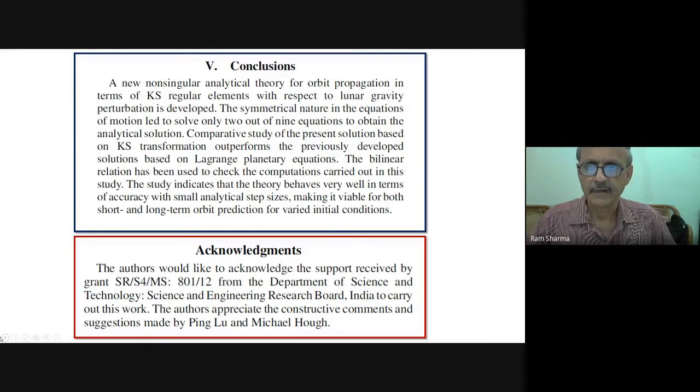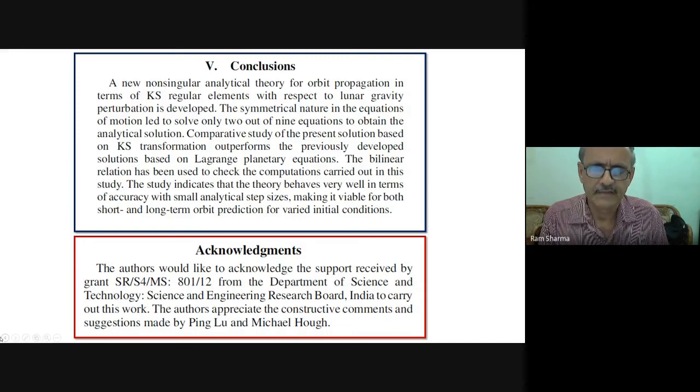The symmetrical nature of the equations of motion led us to solve only 2 of the 9 equations to obtain this analytical solution. A comparative study shows the present solution based on KS transformation outperforms the previously developed solutions based on Lagrange planetary equations. Maybe next time I will show you a little bit of the development of the Lagrange planetary equations by 1 or 2 other people, so that you can see how they originally developed it.